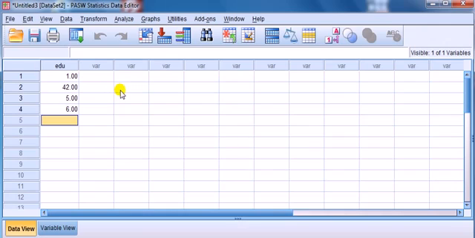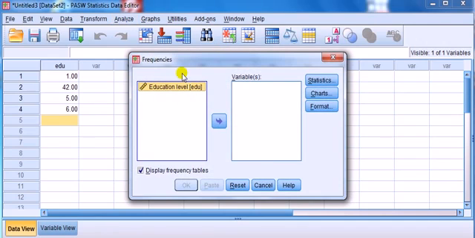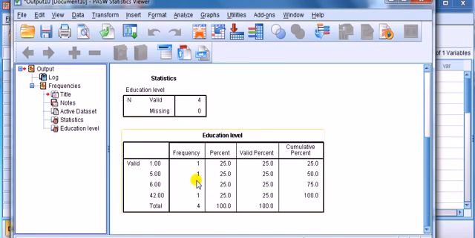Now I want to show you where educ and education level come into this. Let's say we want to look at descriptive statistics, the frequency tables. Look in here, it says education level, so that is our label, and then in the brackets is our name, the nickname. I move it into the variable box and I just say OK. Just want to look at some output here. Notice I've got two boxes in the output, and they're referred to as education level, which is the label, not educ, the name. So this is what we want people to see.